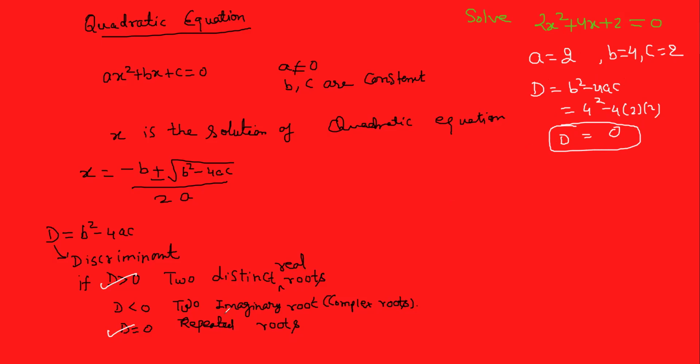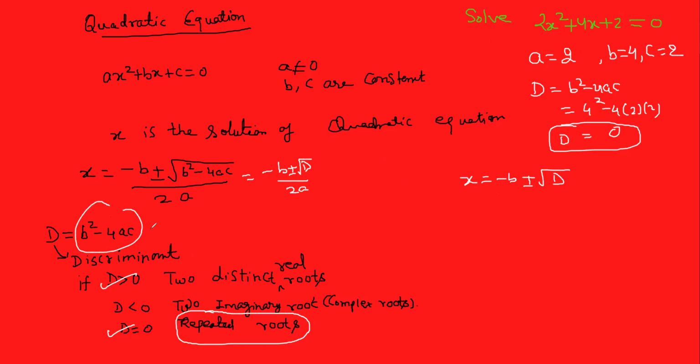D is 0. If D is 0, then you will get a repeated root, right? Yes. So you will find x is equal to minus b. You can also write this formula as minus b plus minus root d, right? Why root d? Because this is the value of d.